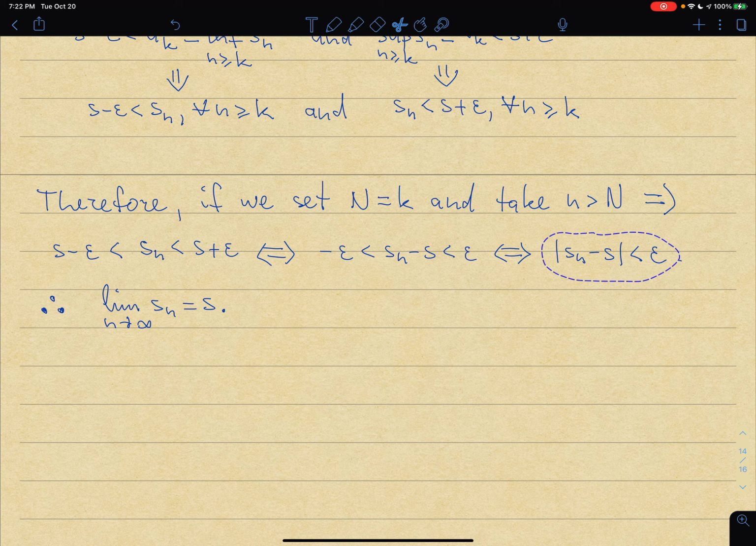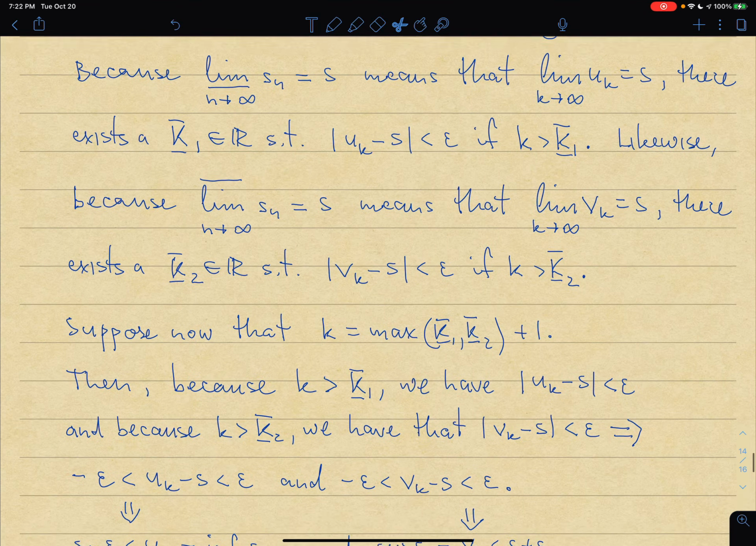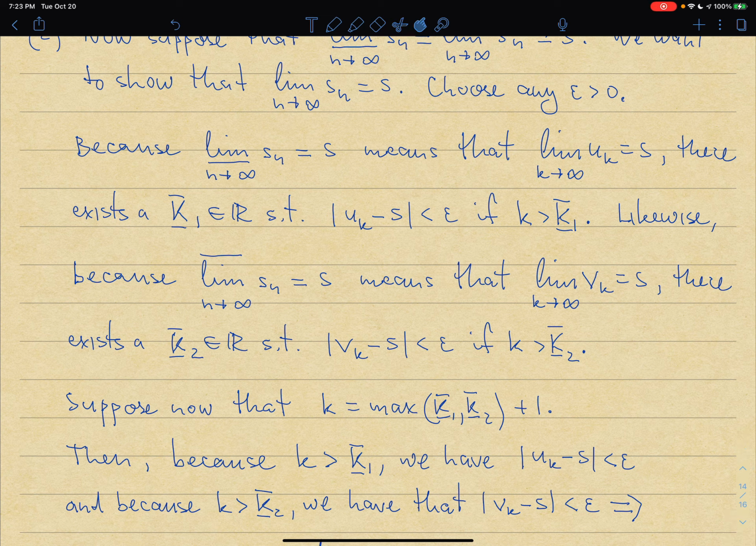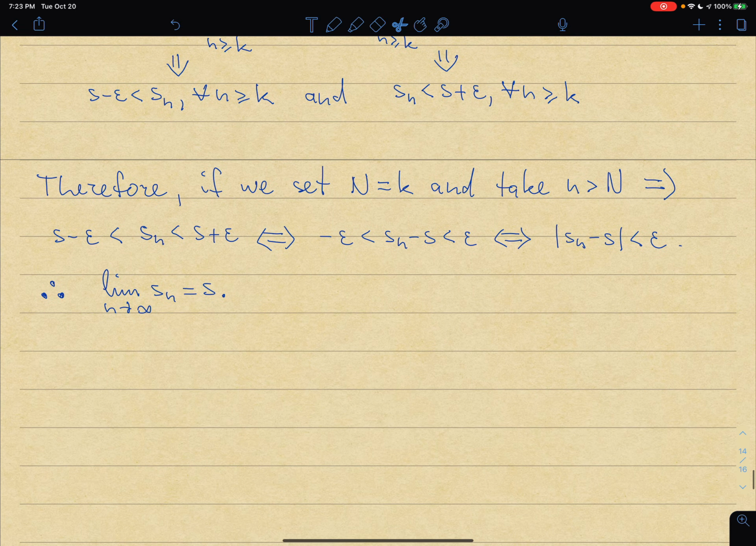Okay, so given epsilon some 10 minutes ago, over here, I was able to go through all these calculations, and at the end of the day, I found capital N such that if n is bigger than capital N, then Sn minus S is less than epsilon. What does that mean? That means precisely that the limit as n goes to infinity of Sn exists and is equal to S.